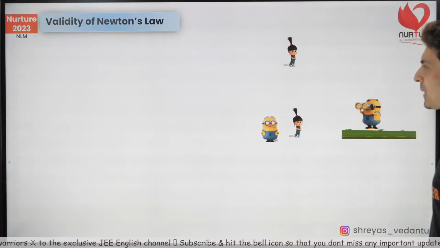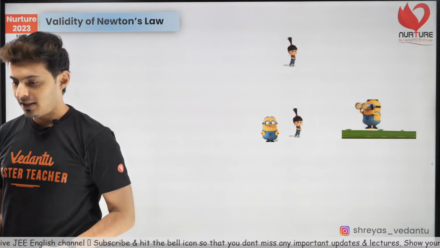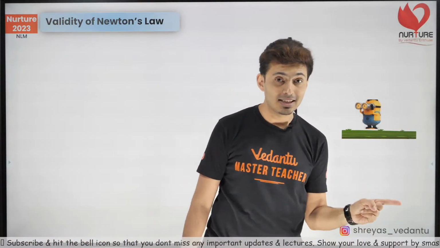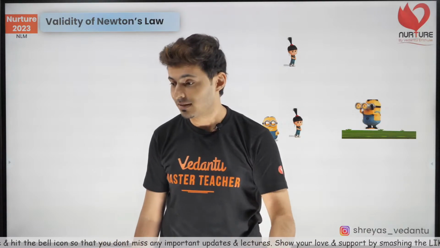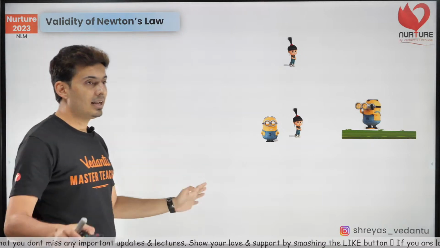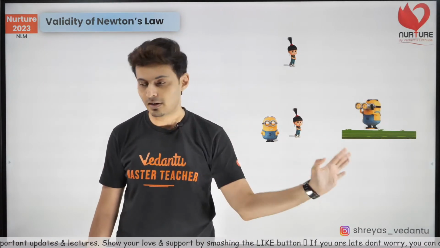Okay, now, validity of Newton's laws. Circular motion is obviously a non-inertial frame. Yes, it is, because your velocity is changing rapidly, obviously. So it is a non-inertial frame. But in today's class, we are not studying circular motion. We have not yet started circular motion. We are studying translatory motion.